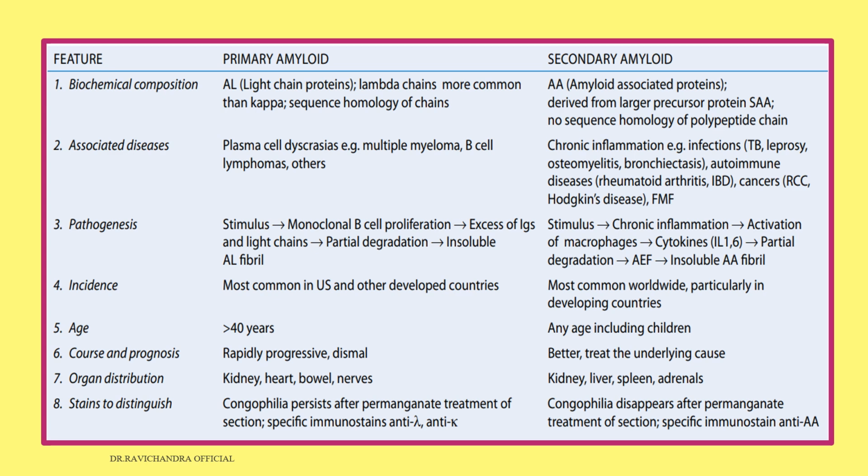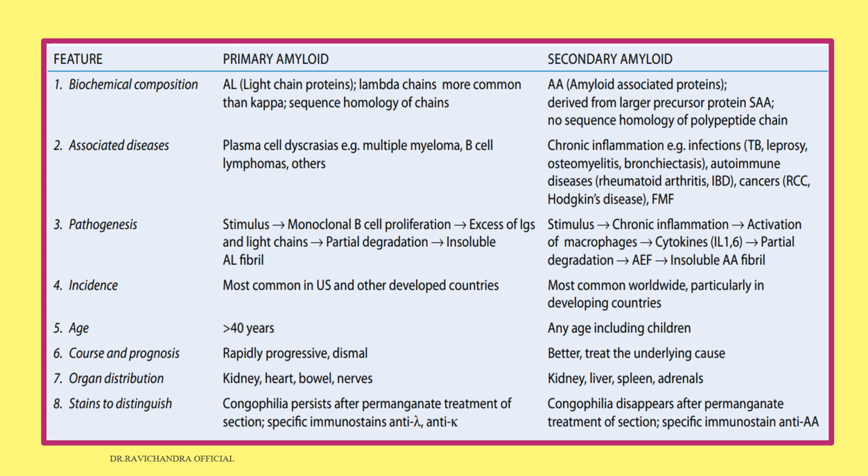Coming to associated disease, as I said, it is light chains and plasma cells are activated. It is seen in plasma cell dyscrasias like multiple myeloma and B cell lymphomas. And secondary amyloidosis is seen most of the time in chronic inflammations and chronic infections like TB, leprosy, osteomyelitis, bronchiectasis, autoimmune diseases like rheumatoid arthritis, and cancers like RCC, renal cell carcinoma, and Hodgkin's disease.